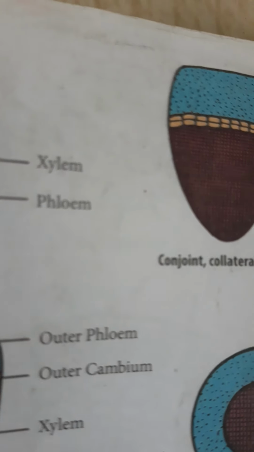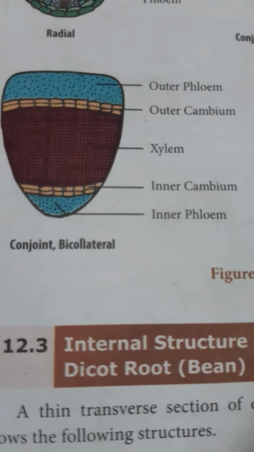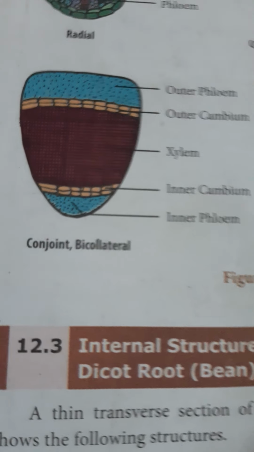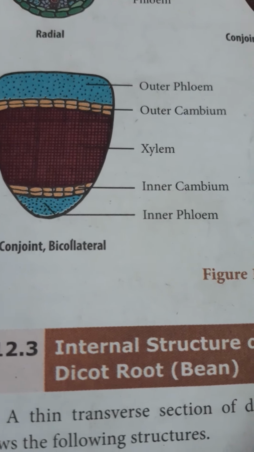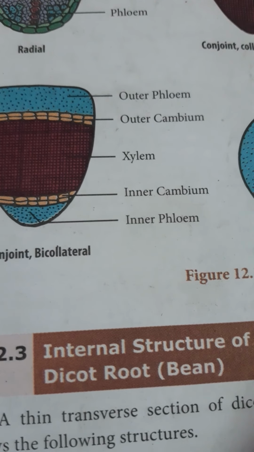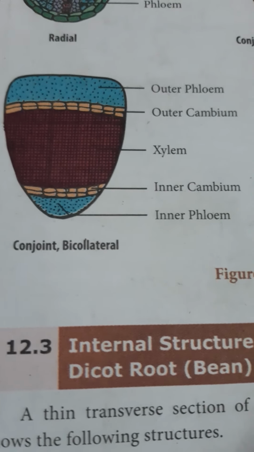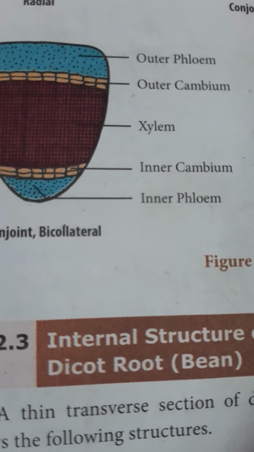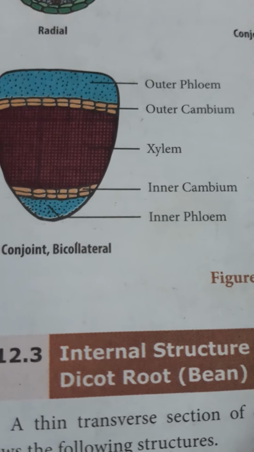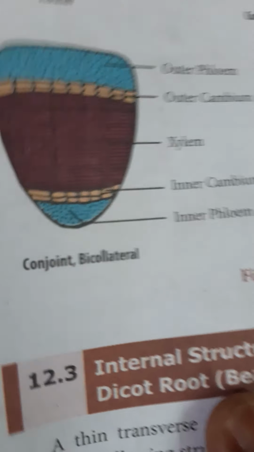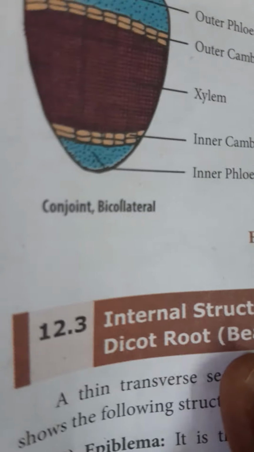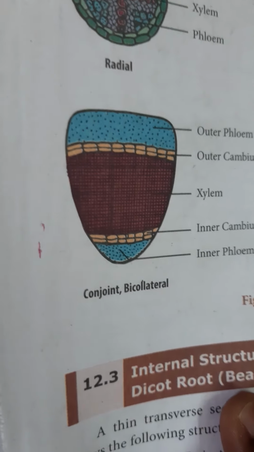Then bicollateral. Bicollateral means, see this picture, phloem is present on both sides of the xylem, outer and inner. See the bottom: in the bottom phloem is also present, and in the outer phloem is also present. So phloem is present on both sides of the xylem. This condition is called a bicollateral vascular bundle.